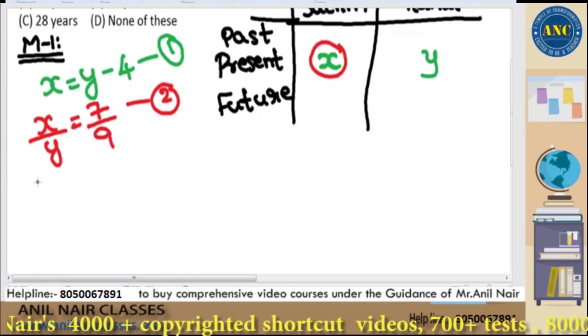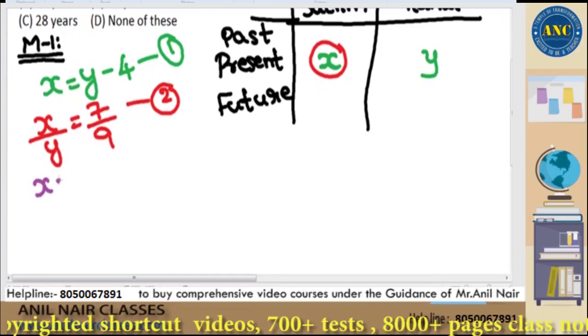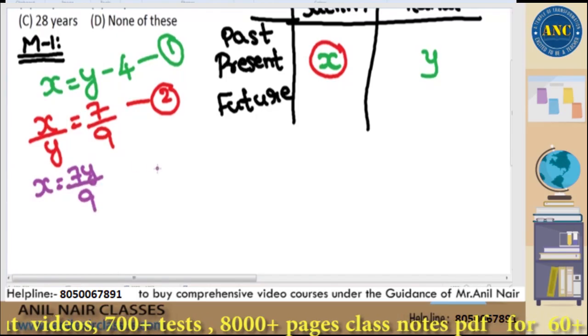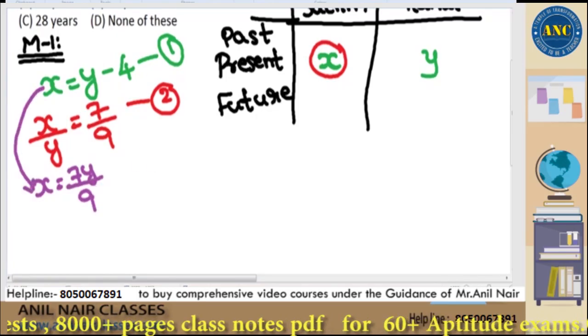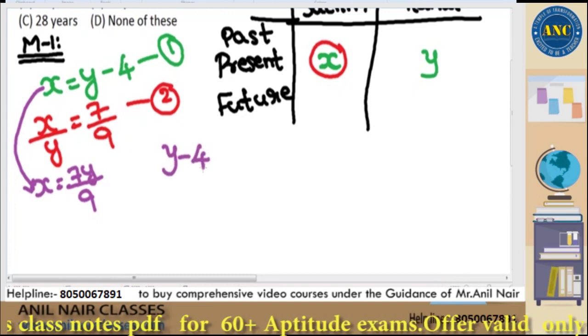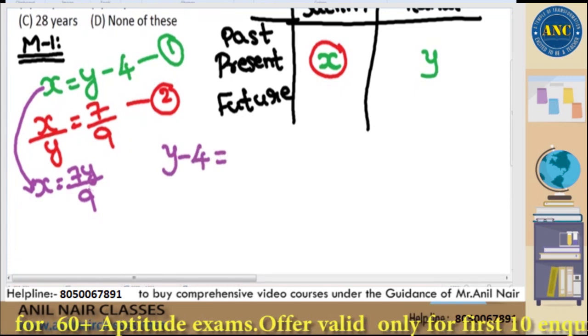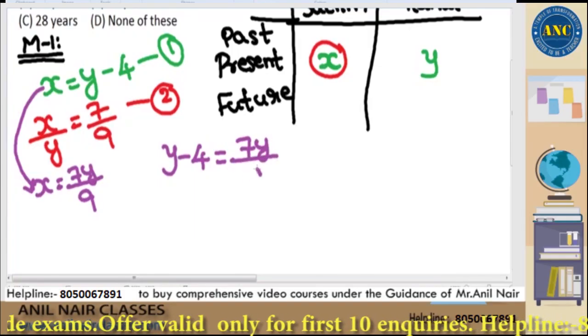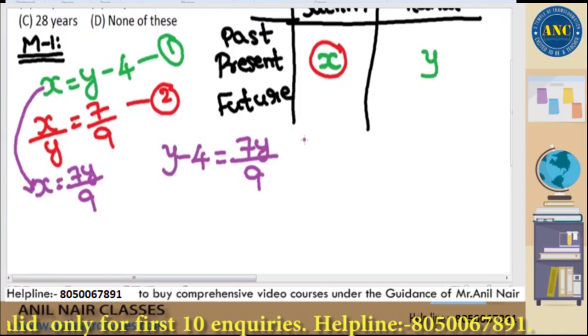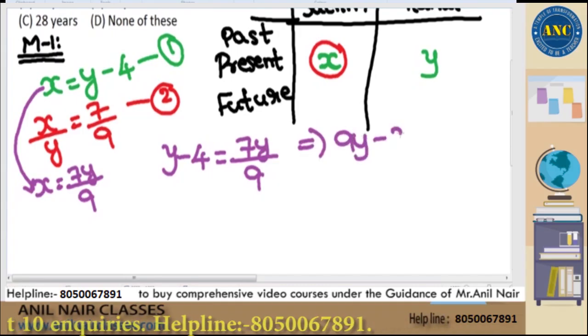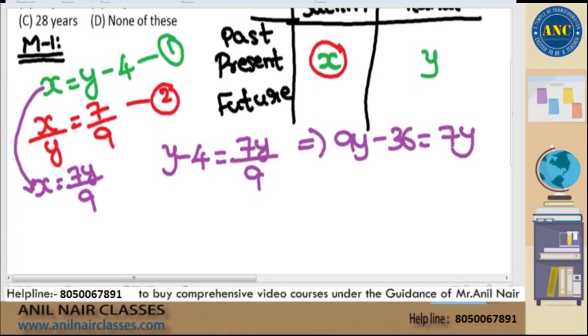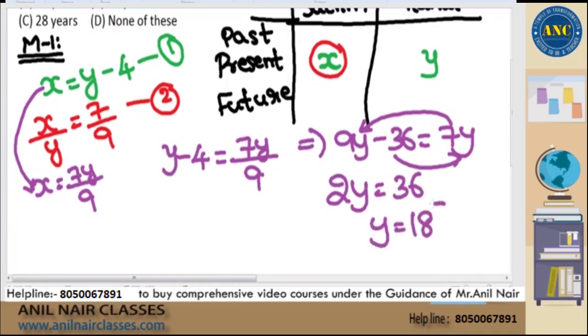If I solve these two equations, second equation becomes X = 7Y/9. Left hand side of both these equations are same. Equate the right hand side. Y minus 4 is the right hand side of the first equation. 7Y by 9 is the second equation's right hand side. Equate it. Cross multiply it. This becomes 9 into Y minus 9 into 4 is equal to 7Y. Shift it to the left, shift it to the right. 9Y minus 7Y is 2Y. 2Y is equal to 36. So Y is equal to 36 by 2. It is 18. But the question is not asking for Y value. They are asking for X value.